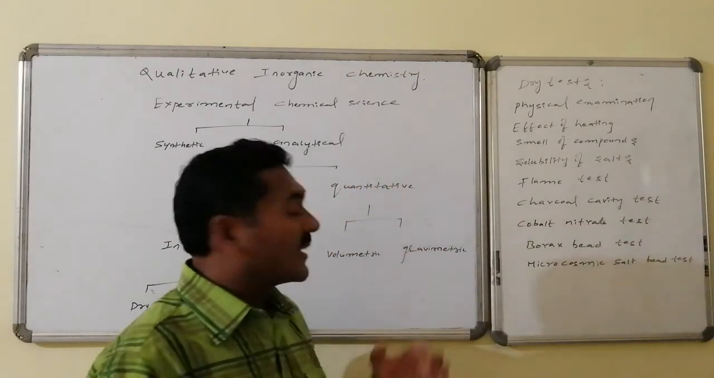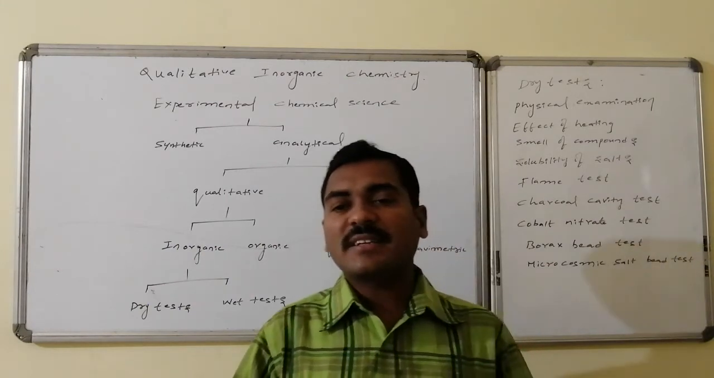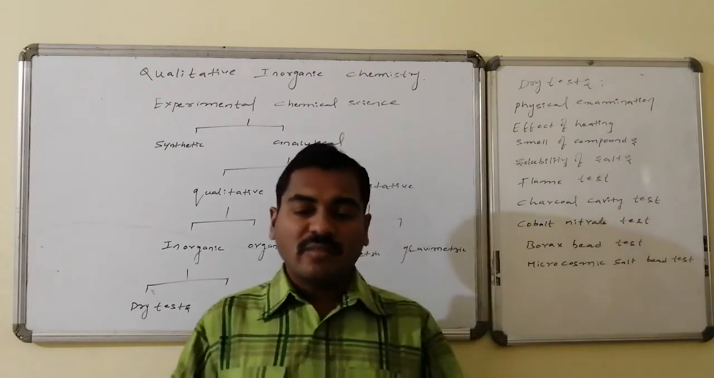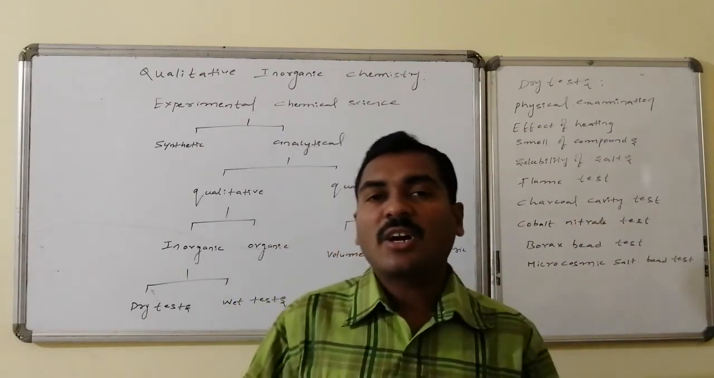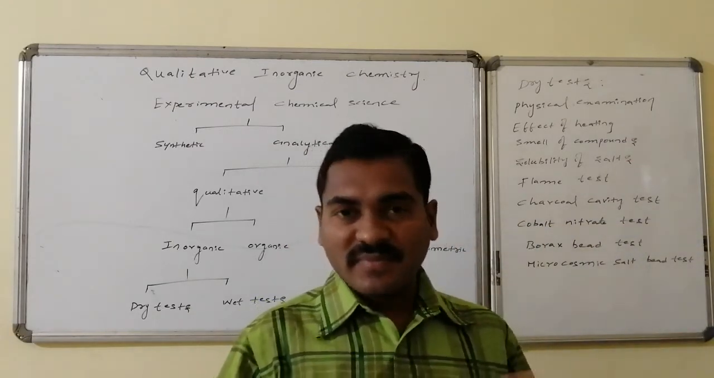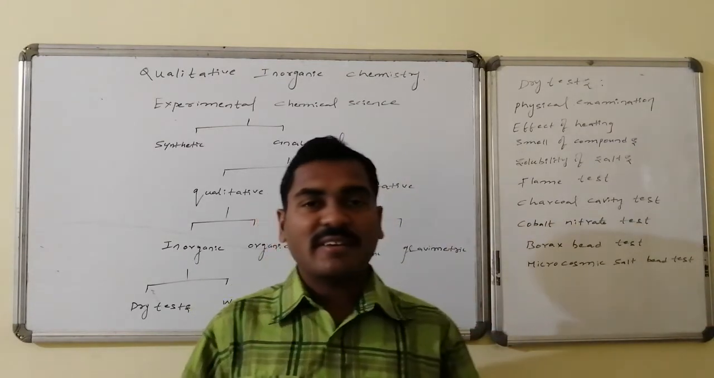The next one is gravimetric analysis. Here two compounds are allowed to react. As a result of the reaction, they form a new compound which is a precipitate. From the weight of the compound, how much of component A is there and how much of component B is there is calculated, by taking any one of them as excess. Such kind of reactions are said to be gravimetric reactions.